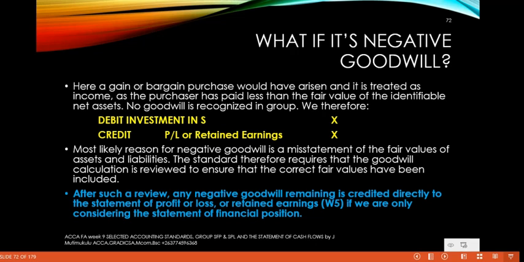In that case, you just have to debit the investment in the subsidiary as usual and credit profit or loss or retained earnings. You would have made a gain.